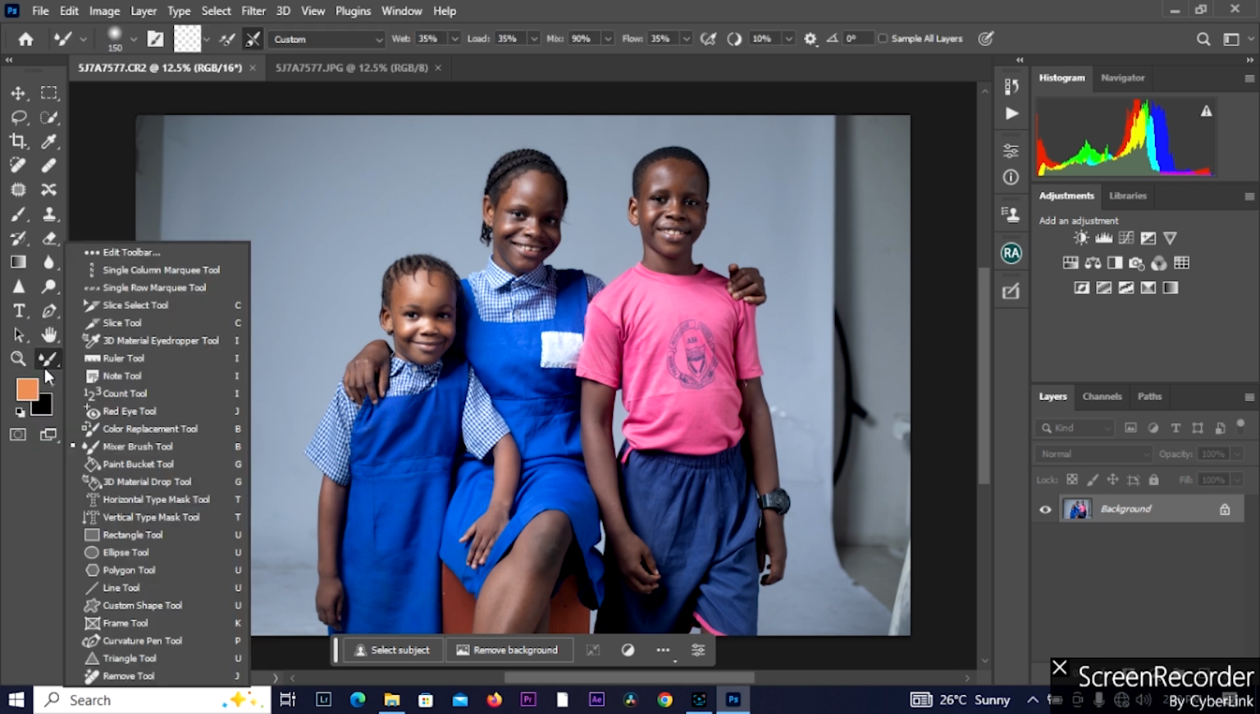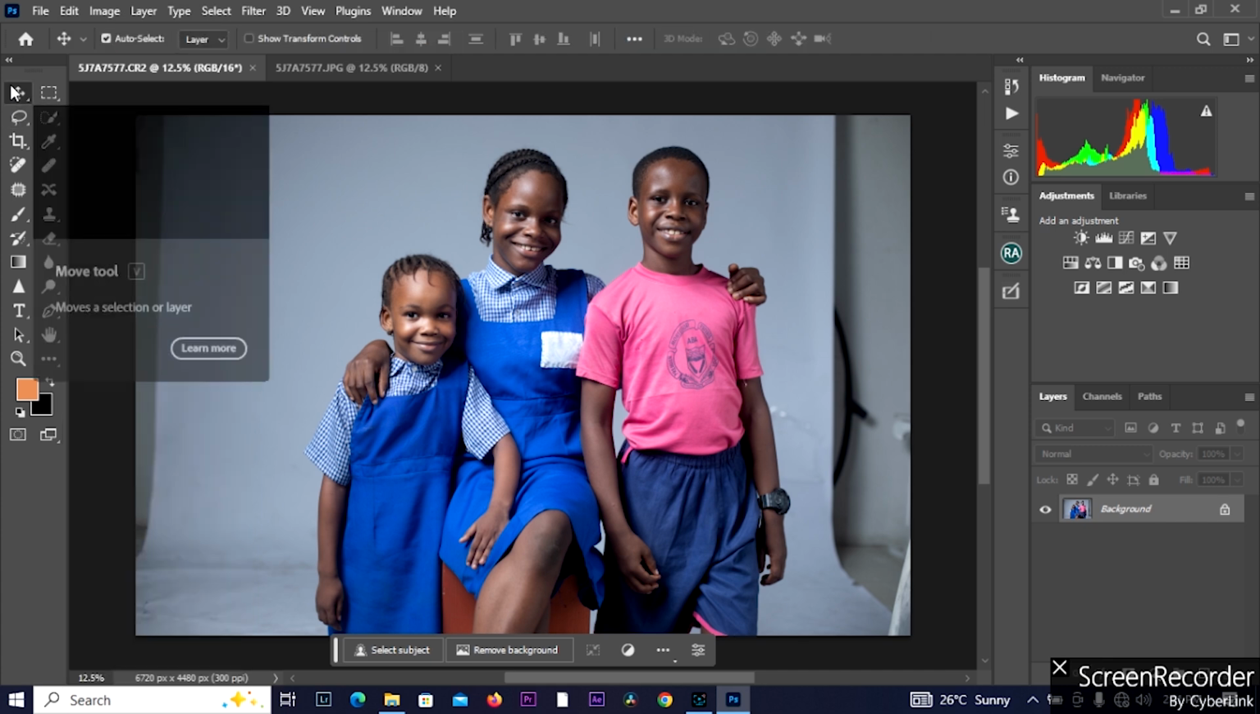If you right click here, you will see different types of tools that are still here: our single column marquee tool, single row marquee tool, slice select tool, slice tool, 3D material eyedropper tool, ruler tool, note tool, count tool, red eye tool, color replacement tool, mixer brush tool, paint bucket tool, 3D material drop tool, horizontal type mask tool, vertical type mask tool, rectangle tool, ellipse tool, polygon tool, line tool, custom shape tool, frame tool, curvature pen tool, triangle tool, and remove tool.